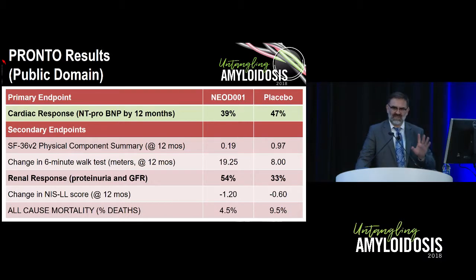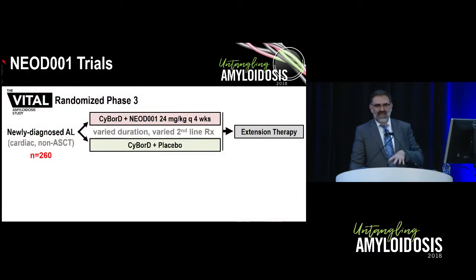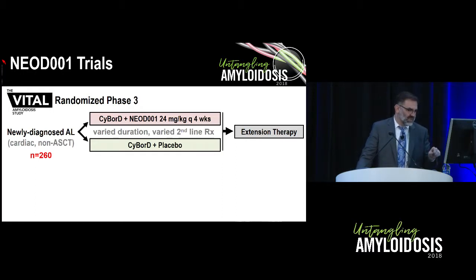As a result, this study was declared a negative study, mostly on the basis of the primary but also the secondary endpoints. This led to an early futility analysis on another study that was going on at exactly the same time, which was called the VITAL study. Now, this was an upfront study for patients who were not planning to have a transplant, but were getting bortezomib-based chemotherapy. So these were newly diagnosed patients with cardiac involvement, receiving CyBorD, with or without NAOD-001.